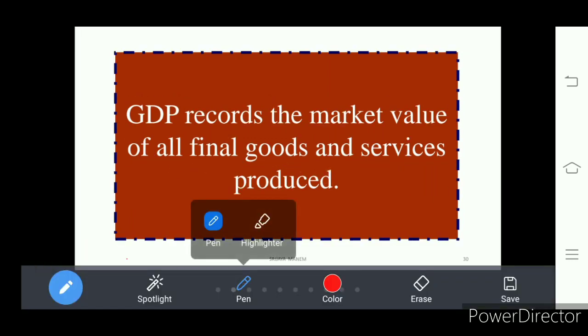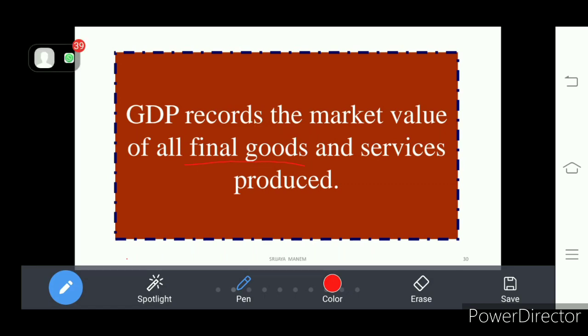Okay, why should we take the final goods? It is the good which is final, that is going for consuming. That means it is used for our purpose. When a good becomes final, after that there won't be any kind of further production process.